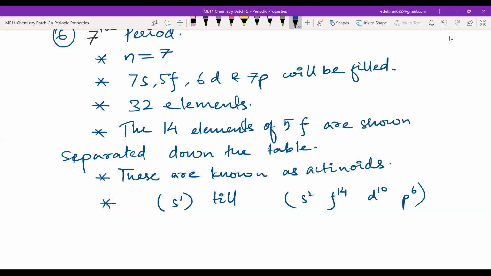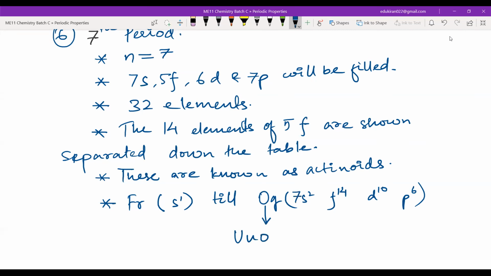Where will we start from? We'll start from francium and go till oganesson, that is 118. Oganesson is Og, or if you want the IUPAC nomenclature for 118, it will be Uuo.